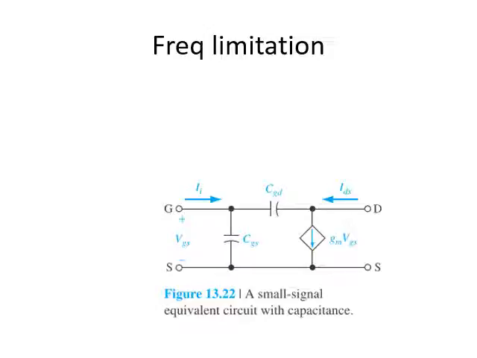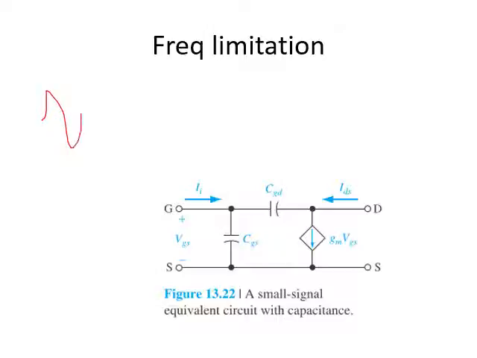The two factors which affect the frequency limitation: one is the channel transit time. What do you mean by channel transit time? Channel transit time is the time taken by the charge carriers to move inside the channel. Now, if the electrons moving inside the n channel become slower, no doubt they are traveling with their maximum velocity, right? But if the input signal,